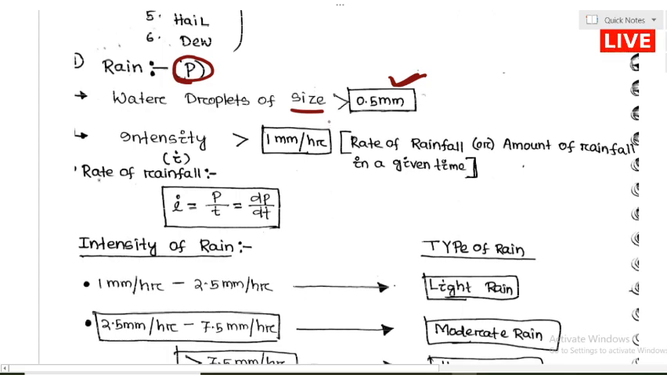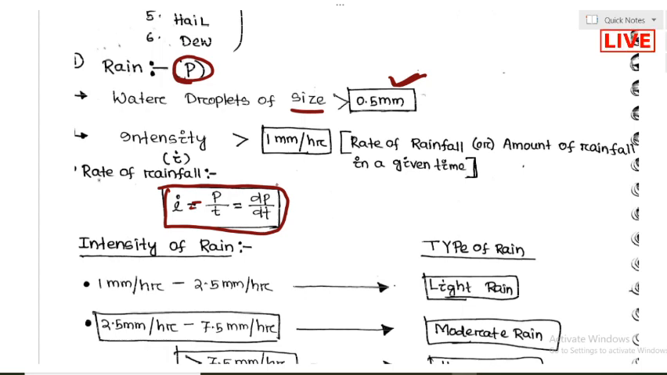So what do we mean by intensity? Intensity means the amount of rain which occurs in a particular period of time. The rate of rainfall, or rainfall intensity, we will talk about in detail in the next topic. So I equals P by T, or the change in precipitation with change in time period, dP by dt.